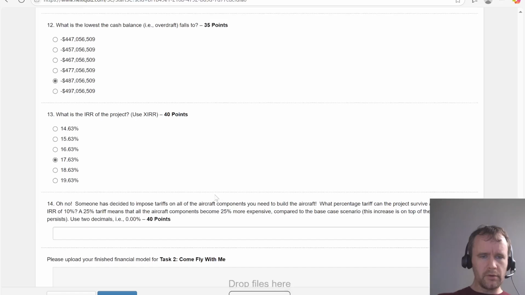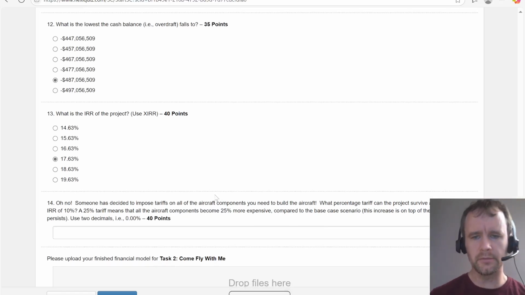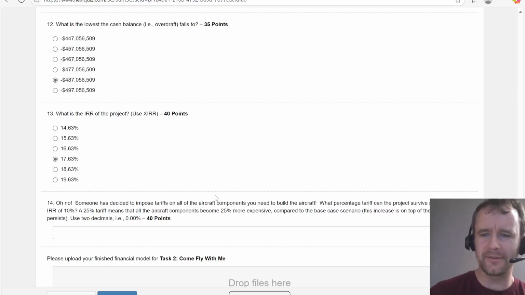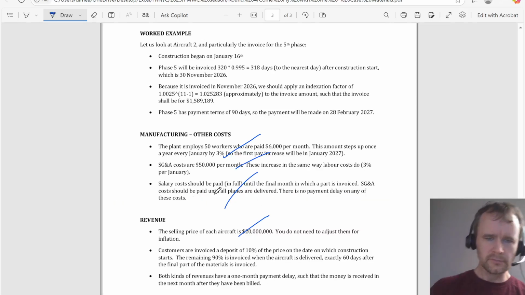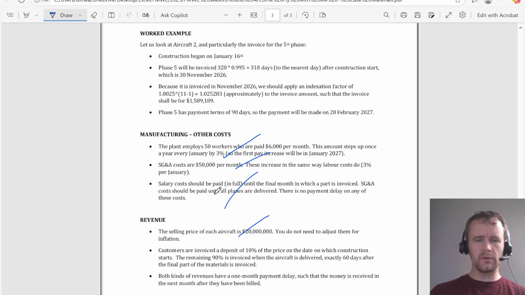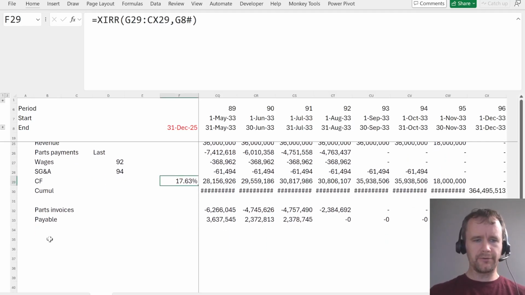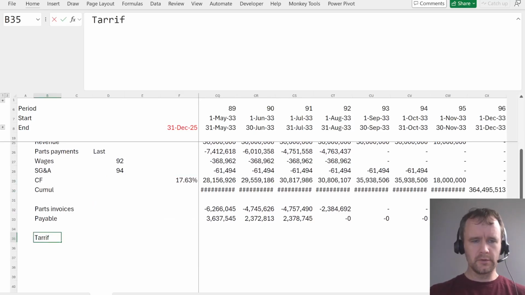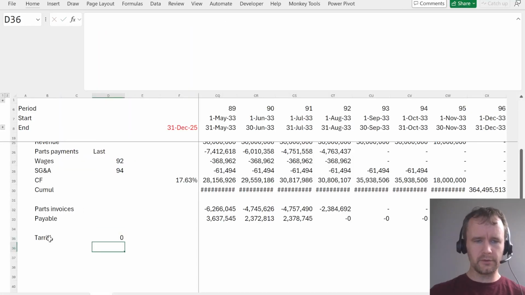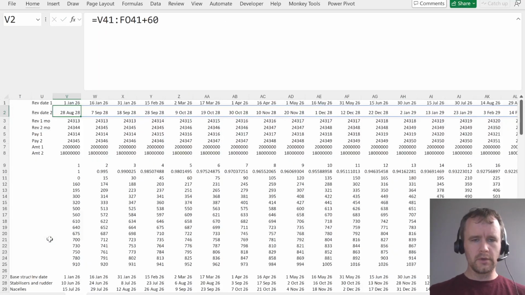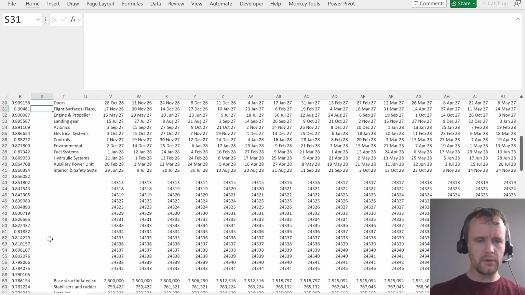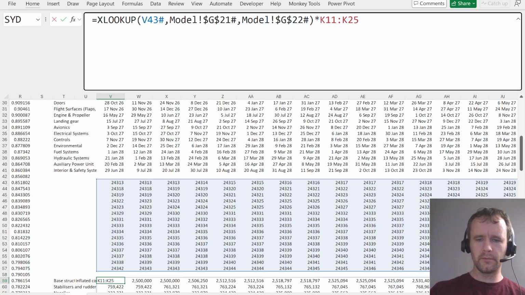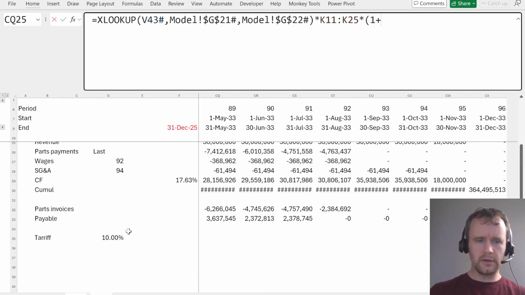17.63, yes. Oh no, someone has decided to impose tariffs on all the aircraft components you need to build the aircraft. What percentage tariff can the project survive and still attain an IRR of 10%? Okay. So, tariff. Let's just say 10% for a start. So my inflated cost is here. Just need to multiply that by 1 plus tariff.